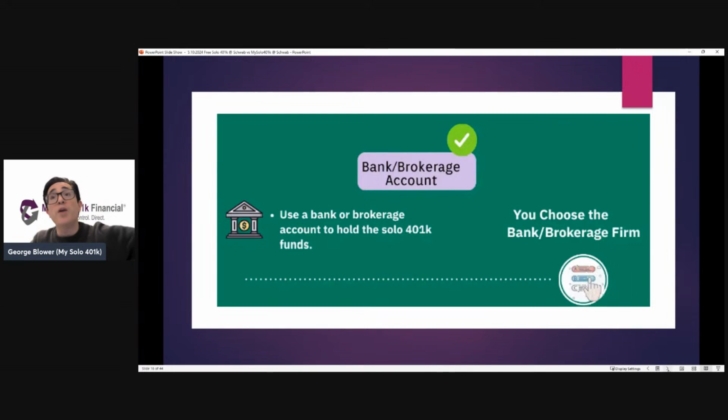But at the same time, we're super hands-on in helping clients open up accounts, right? We prepare the paperwork to open up the accounts at the bank or the brokerage, etc.